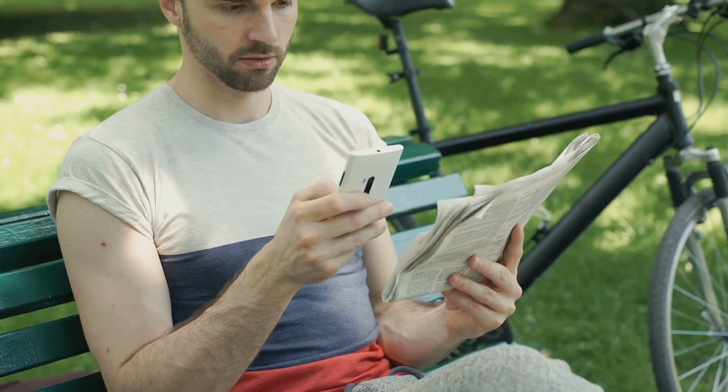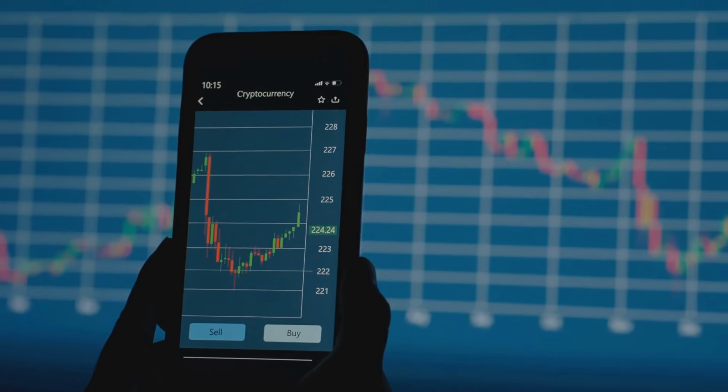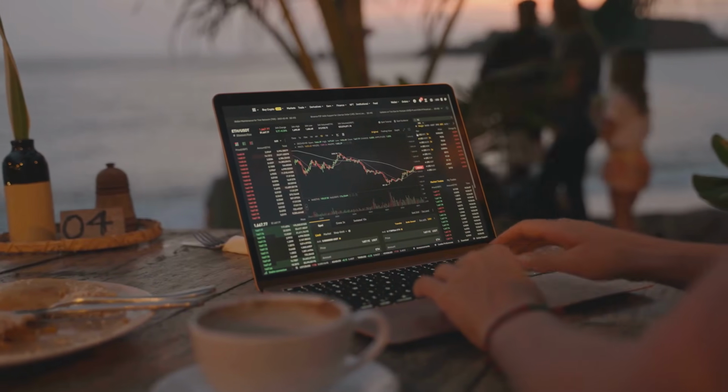Being aware of the broader market context helps you understand why the price is moving in a certain way. It can also help you anticipate potential volatility. This awareness complements your technical analysis skills.